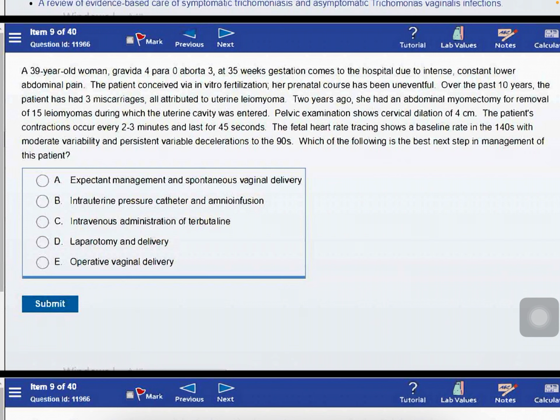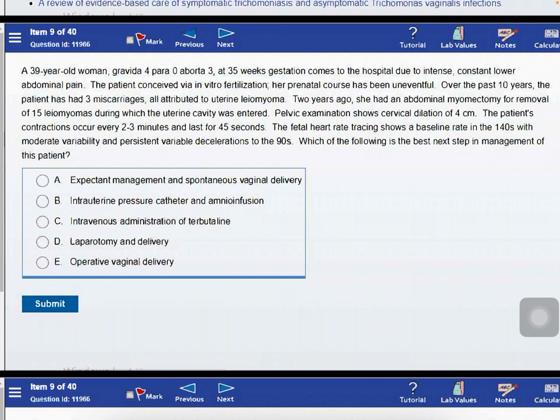Pelvic examination shows cervical dilation of 4 cm. The patient's contractions occur every 2 to 3 minutes and last for 45 seconds. The fetal heart rate tracing shows a baseline rate in the 140s with moderate variability and persistent variable decelerations to the 90s. Which of the following is the best next step in management of this patient?